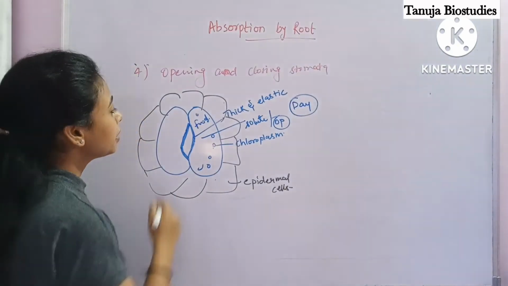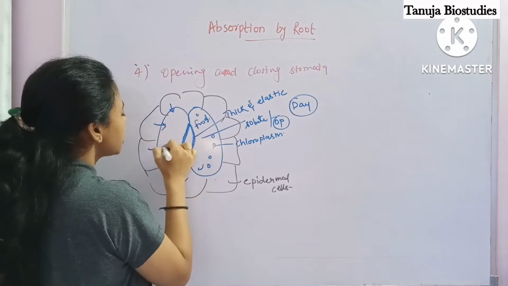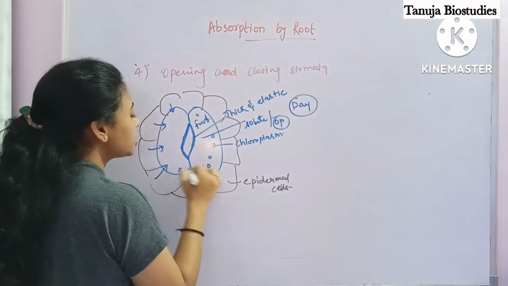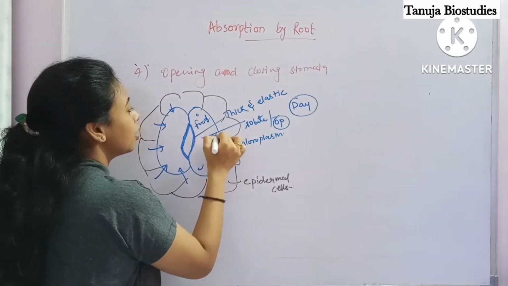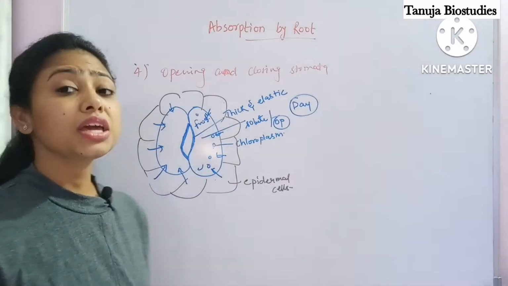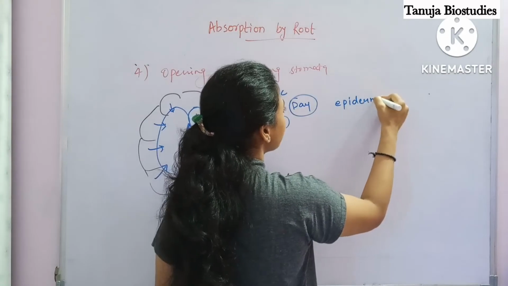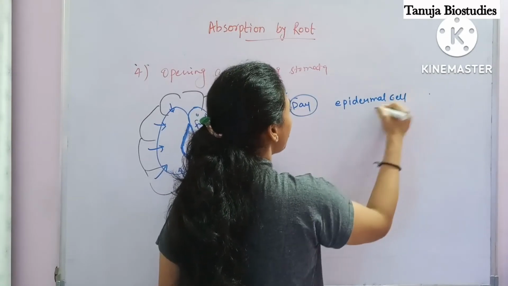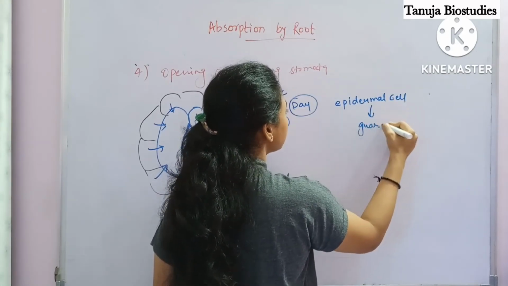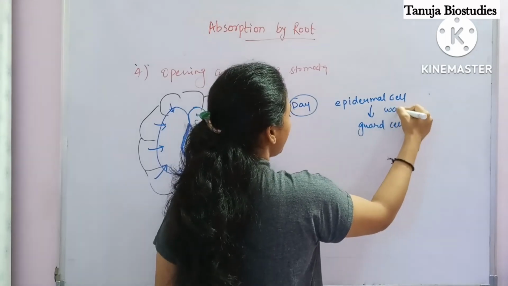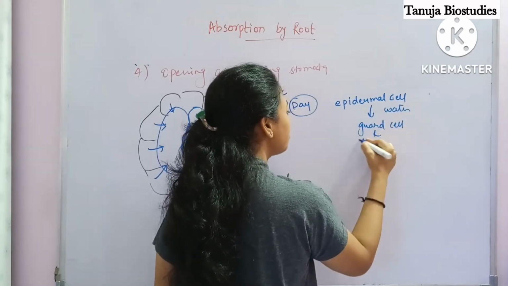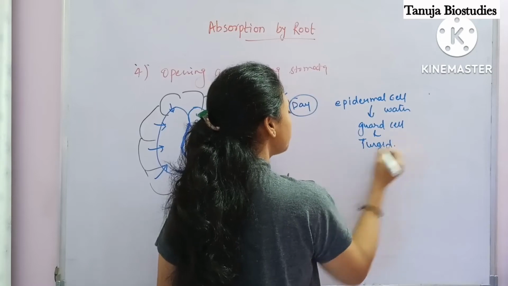Okay, so what will happen? From the nearby cell, water will start coming inside the guard cell. Where is it coming from? From the epidermal cell, water comes inside the guard cells. Now because of this, the guard cell becomes turgid.